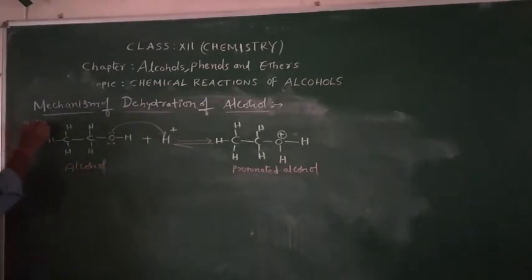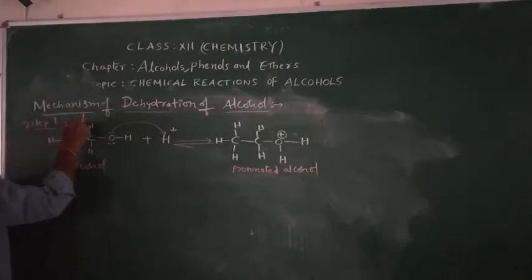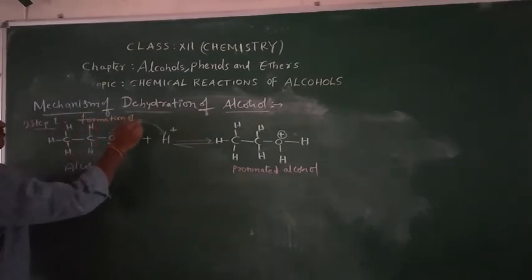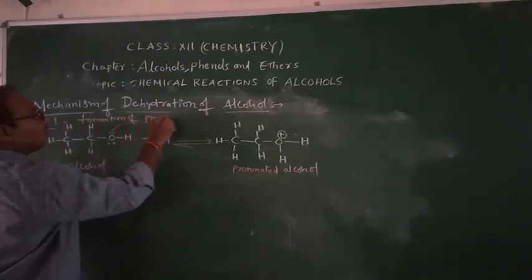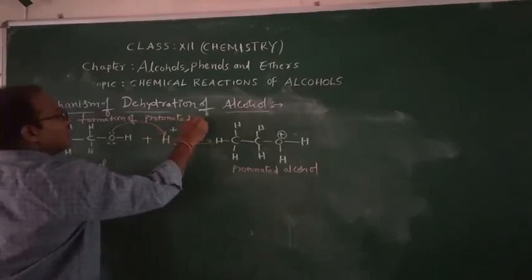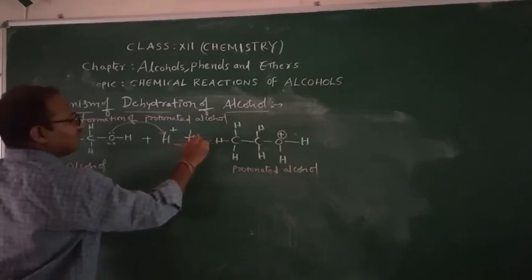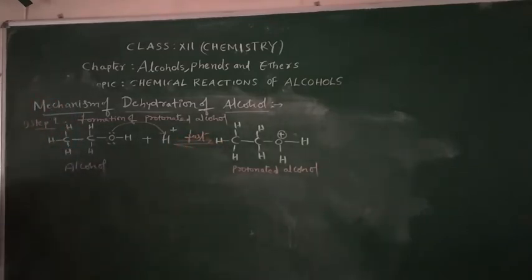In step 1, what happened? Formation of protonated alcohol. And more important thing is, the reaction is fast. Now we'll see step 2.